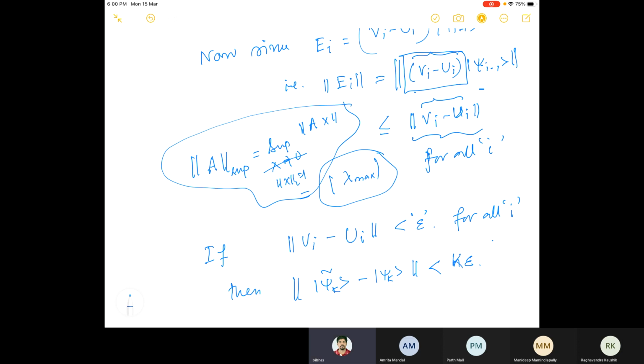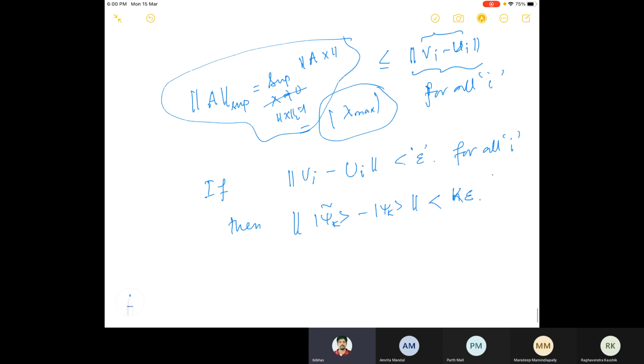So we can say now, this is the implemented one through the circuit, and this is the desired one.